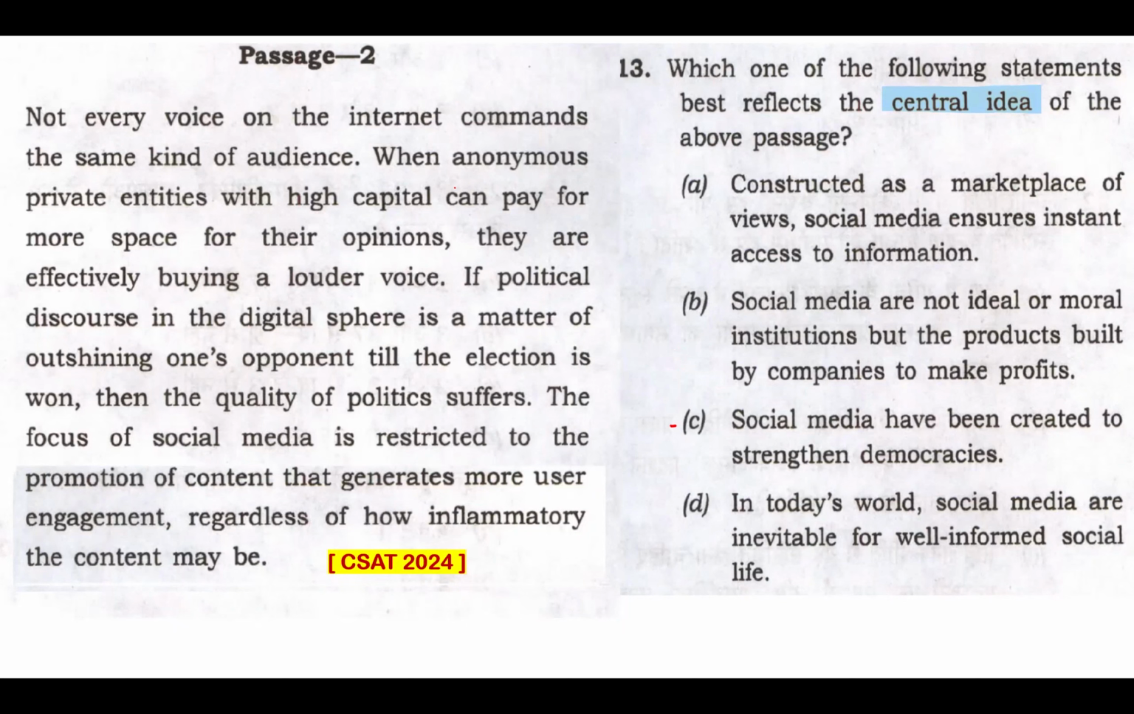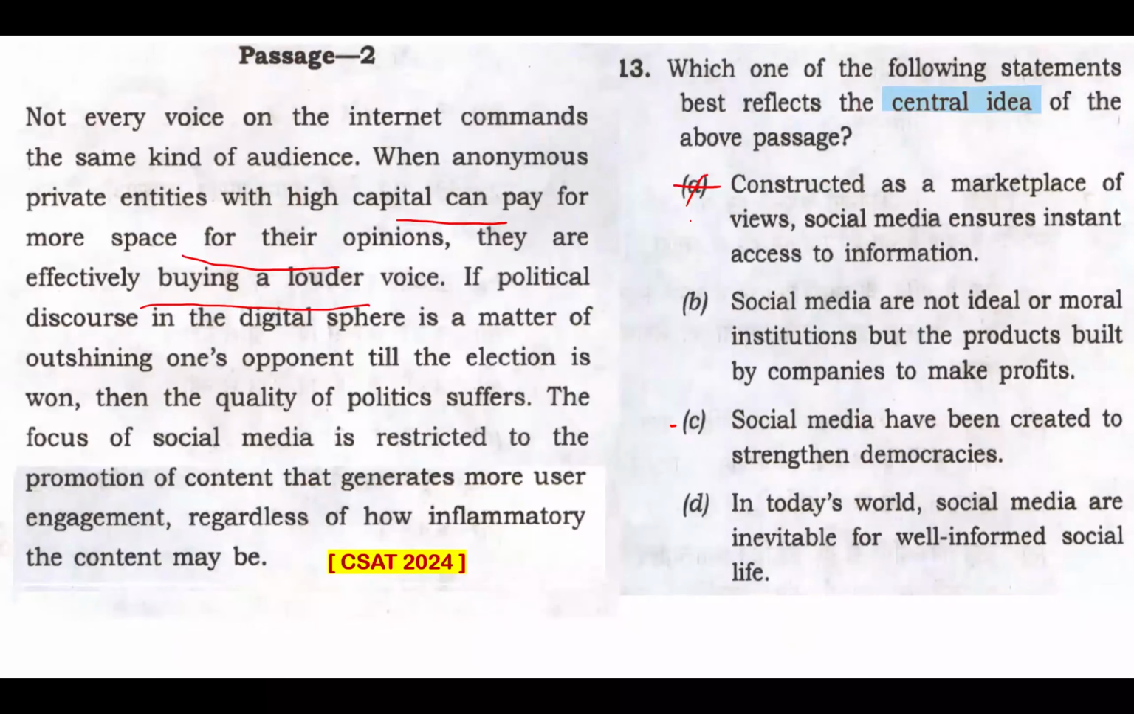Well, look at this part. Capital can pay for more space for their opinions. They are effectively buying a louder voice. There's some skepticism regarding social media. There's something that we have to take care of regarding social media. So that negative side, the skepticism, is mentioned in this passage. So this is not just about ensuring instant access to information. All right. So this is not the central idea of this passage for sure.